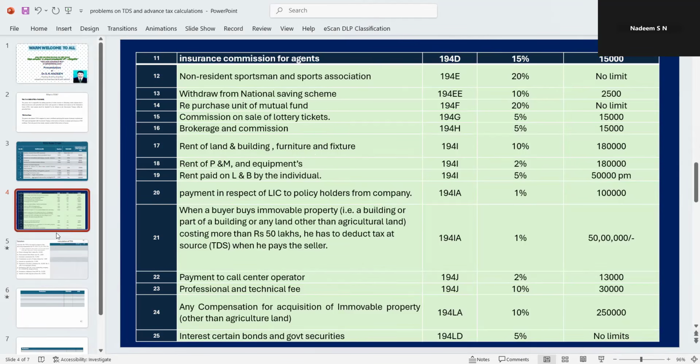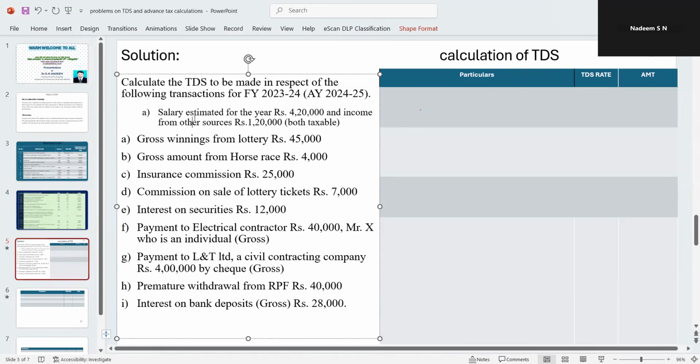Now, let's move on to the problem. The first one is calculation of TDS that has to be made in respect of the following transactions for the financial year 23-24. They have asked us to calculate TDS for the financial year 2023-24, and the related assessment year 2024-25. This is very important from the examination point of view. You can expect it for 10 marks or sometimes even 8 marks. Let us calculate the first one.